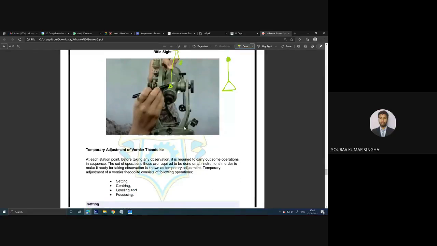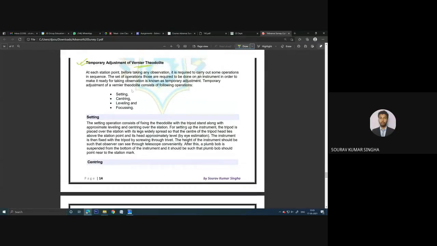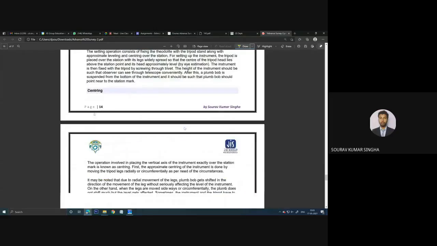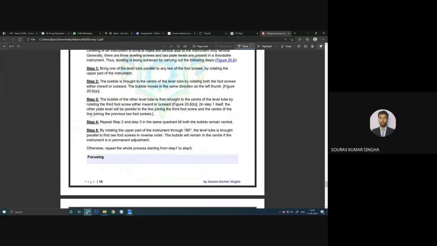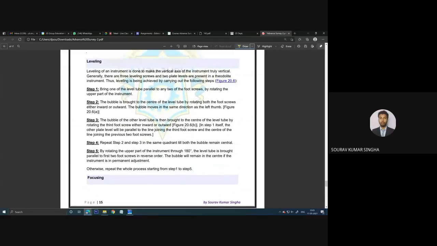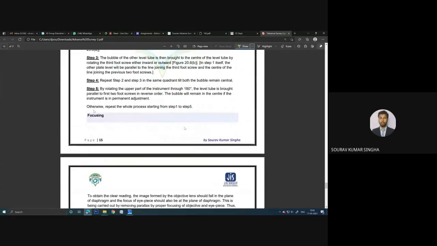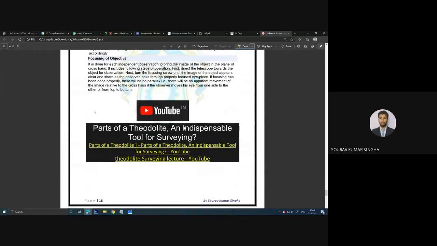Now after that there are some processes of temporary adjustment and how we can adjust in the real site of this theodolite. Those things are discussed over here. Centering, the leveling, and how those things are done, that is very simple thing like we have done in case of leveling instrument, auto level, dumpy level. ঠিক যেইভাবে আমরা মেশিনটাকে সেট করতাম in the field, in the same way we need to do over here. The centering, using the plumb bob, the same thing, focusing, those things have to be done over here.